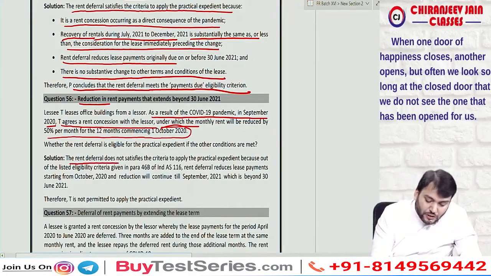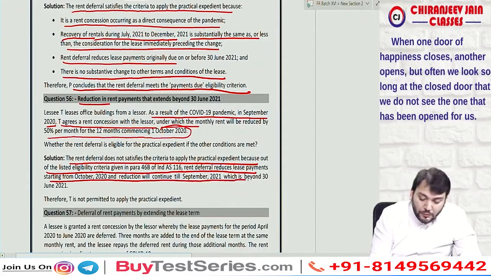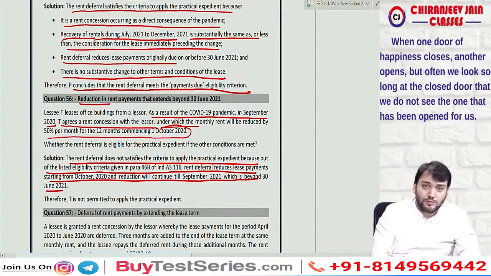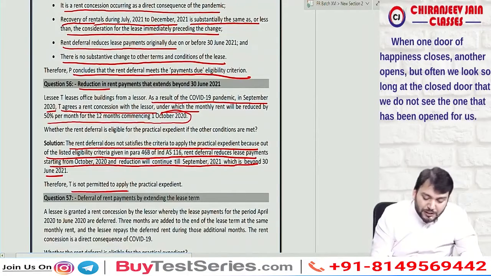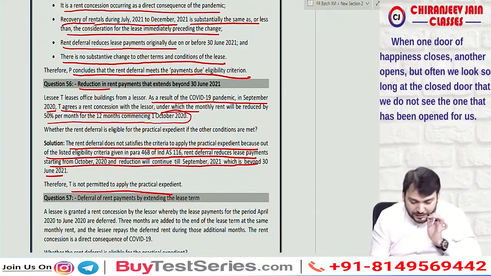The rent deferral does not satisfy the criteria to apply the practical expedient because, out of the listed eligibility criteria given in para 46B of Ind AS 116, the rent concession reduces lease payments starting from October 2020, and the reduction will continue till September 2021, which is beyond June 2021. Therefore it is not permitted to apply the practical expedient, and this will be considered as a modification only. Understood? Yes sir.